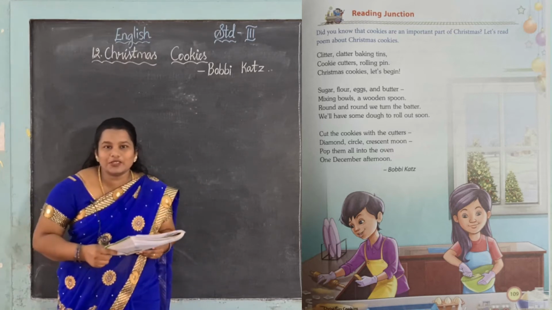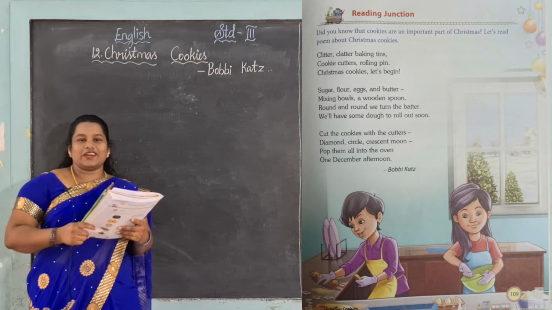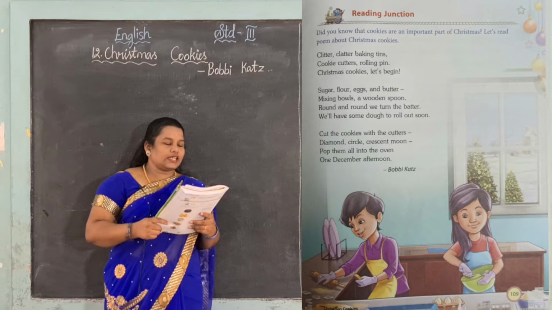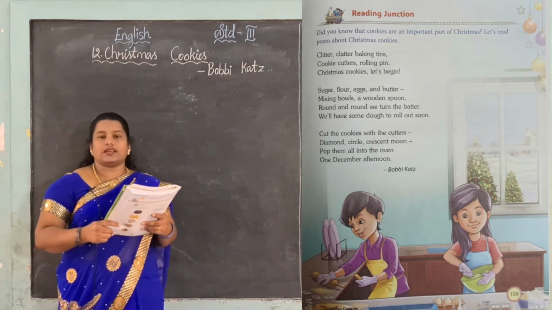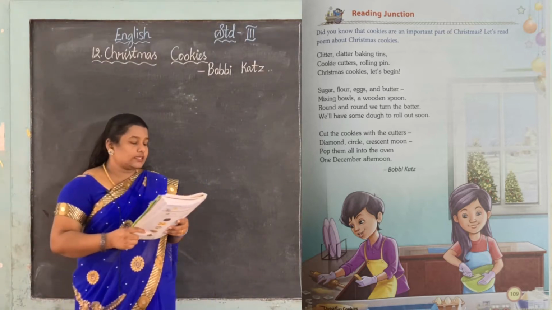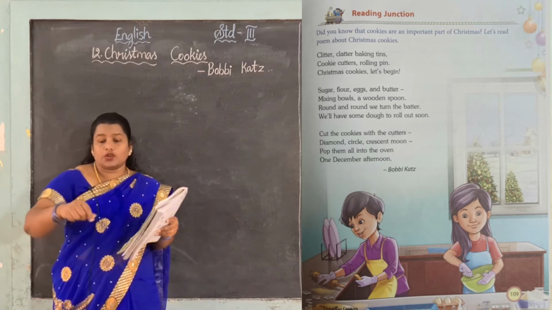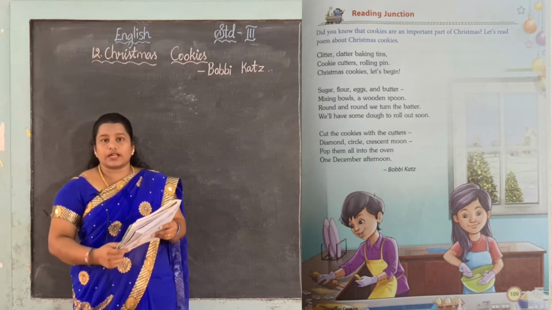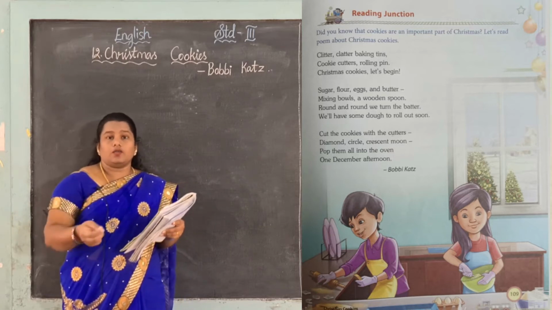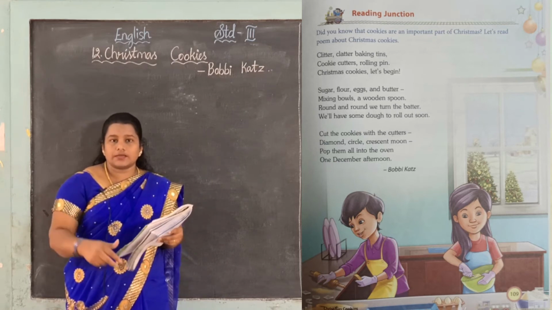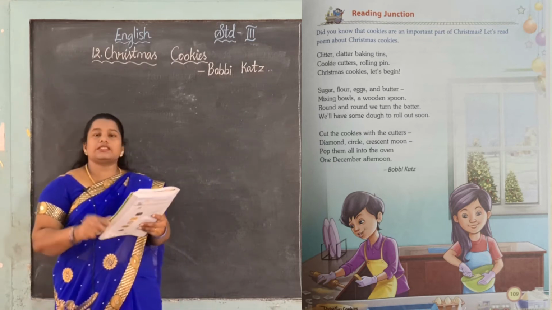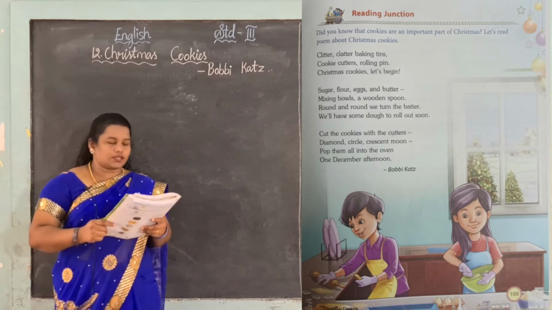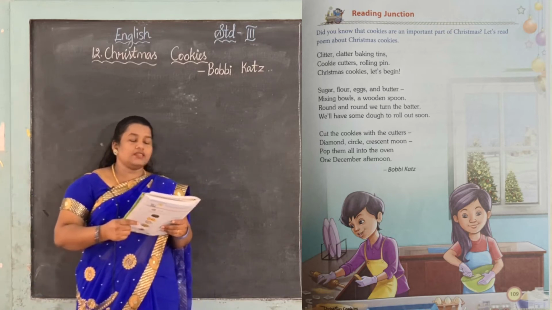Now what are we going to do from this poem? We are going to make cookies. Are all of you ready? Clitter, clatter, baking tins. What is meant by clitter? It is a thin rattling sound. When you are mixing or doing something in the kitchen, it makes some sound, right? When we use vessels, they make some sound. Clitter means a small, thin rattling sound, and clatter means a loud rattling sound.